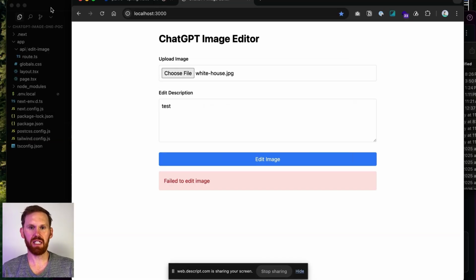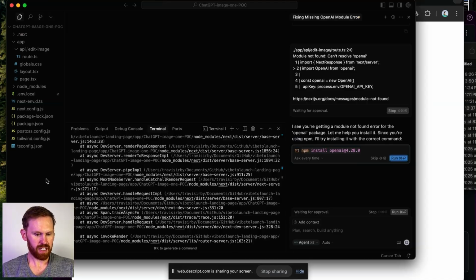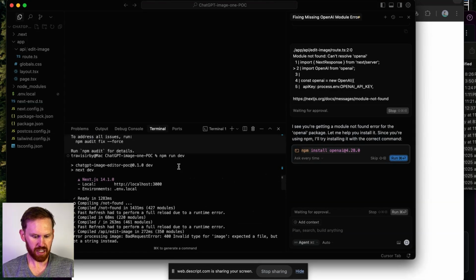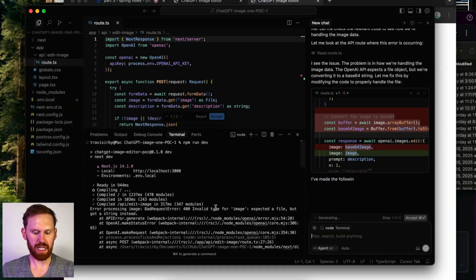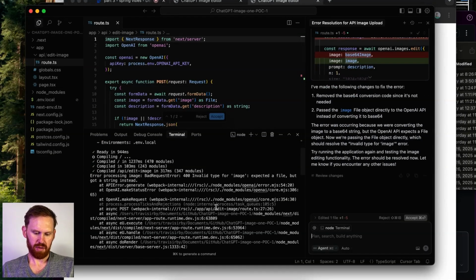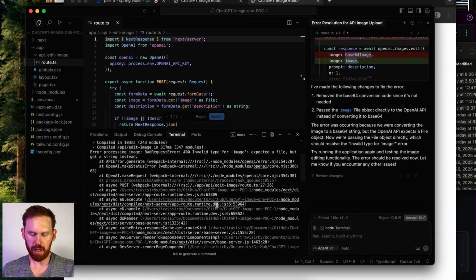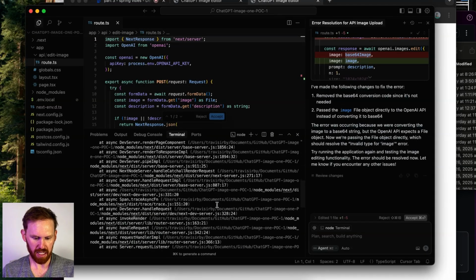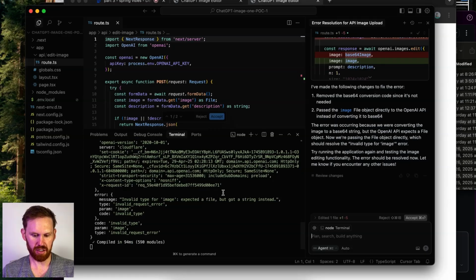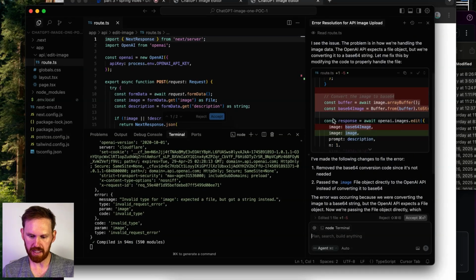We resolve the issue with the OpenAI import error by doing an npm install. And now we are hitting a different error, which I'm usually happy about. Progress if the errors are moving and changing. We have a new error about a 400 response from the API, which is promising. It looks like maybe we're not passing the right kind of data to OpenAI's API. So I pass the error message to Cursor to see what it makes of it.